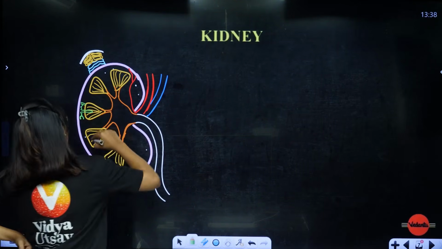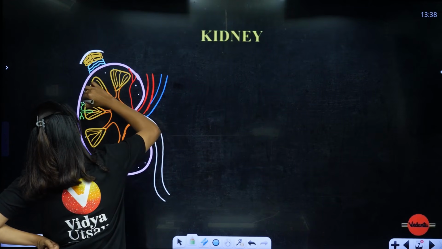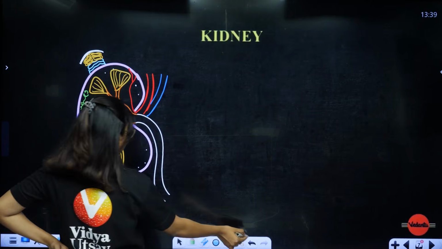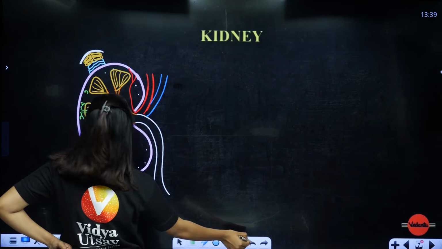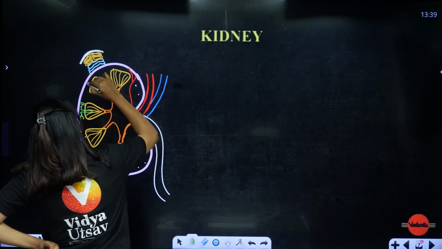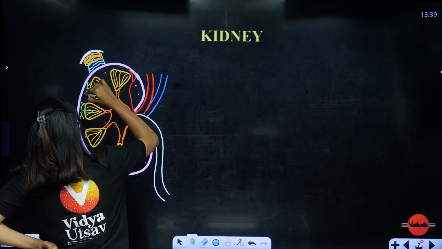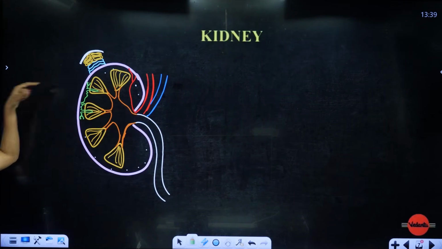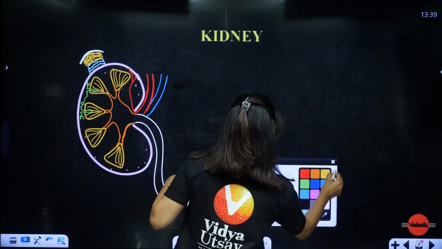Can you see like this? Nephrons will be present. Again here I am drawing. Please remember, it is not like this, like this connection will be there. Next nephron will be opening here, that kind of connections. From one collecting duct only, many will be present. Let's say like this it goes. PCT, loop of Henle, DCT, collecting duct, like this. Nephrons will be connected to one collecting duct. Many millions of nephrons can be present. Okay, now we will start labeling.